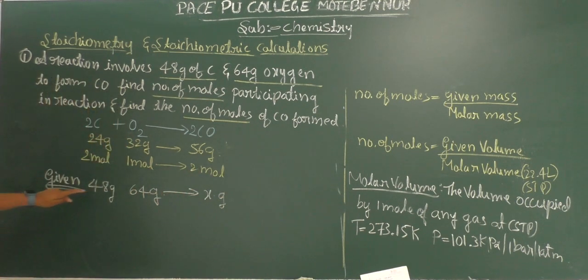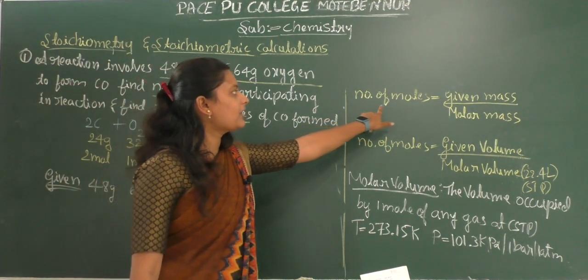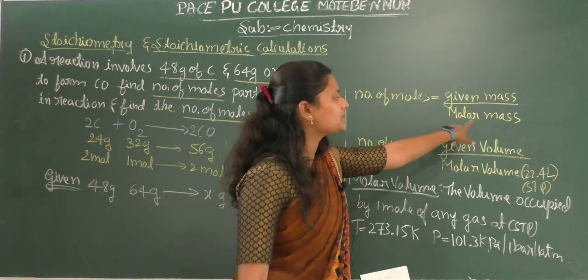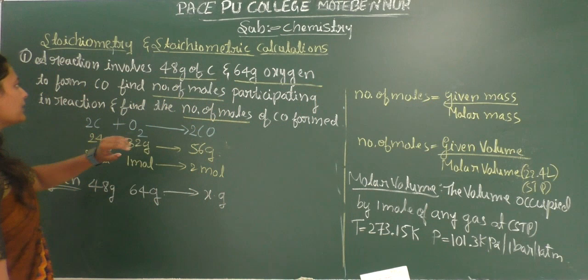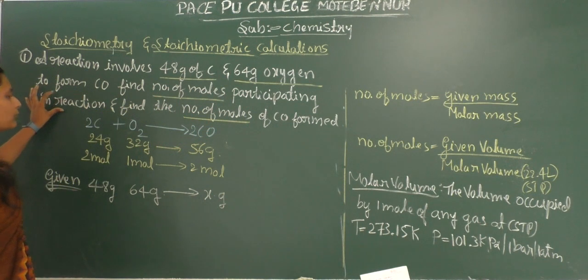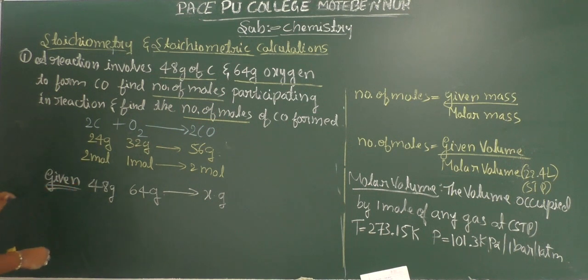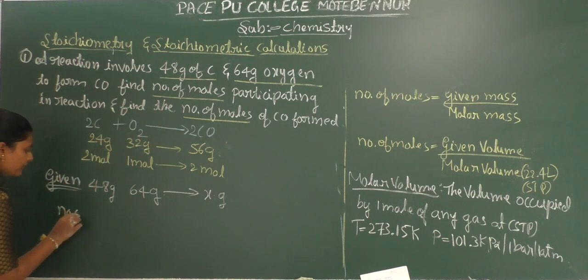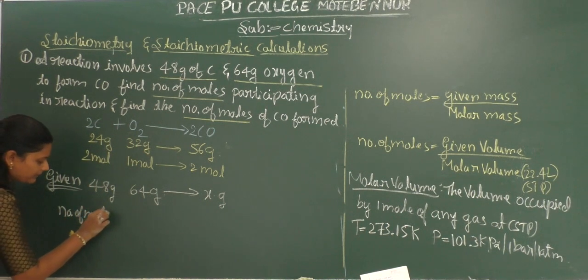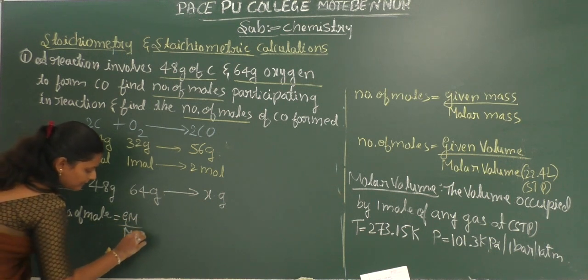Which formula do we have to use here? Number of moles is equal to given mass divided by molar mass. We have to find the moles of reactants participating in the reaction. First, the moles of carbon involved in the reaction. Number of moles is equal to given mass divided by molar mass.